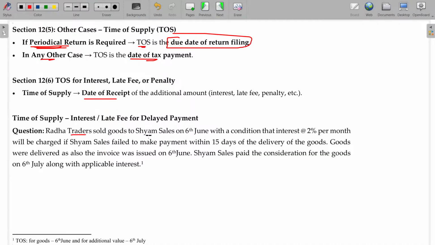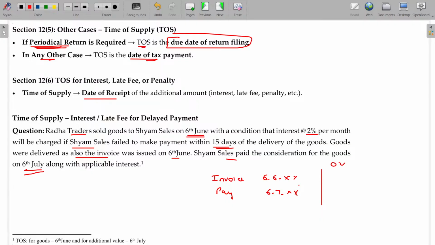Radha Traders sold goods to Shyam Sales on 6th June. Okay. Invoice date. What is the invoice date? 6th June. With a condition that interest 2% per month will be charged if Shyam Sales fail to make payment within 15 days of the delivery of the goods. Goods were delivered, as also invoice was issued on the 6th June. So delivery, invoice both are same. Shyam Sales paid the consideration for the goods on 6th July. The actual payment being 6th July. Okay.